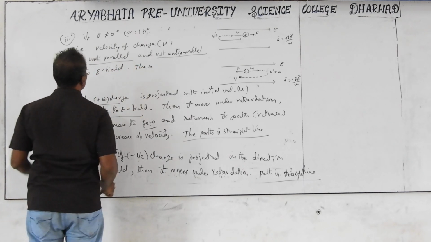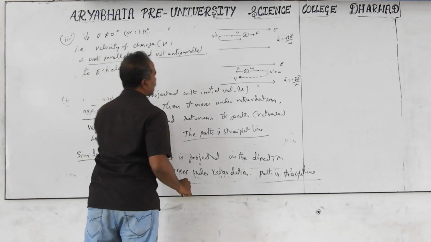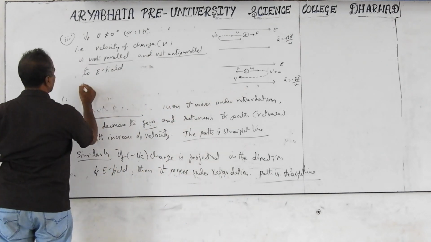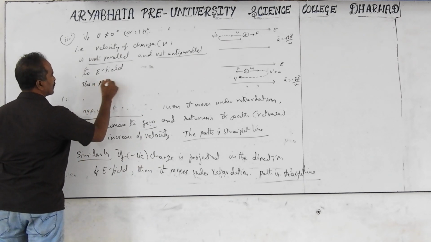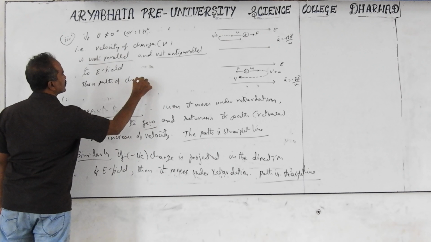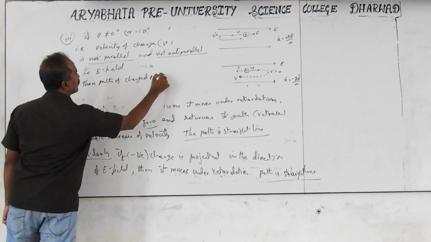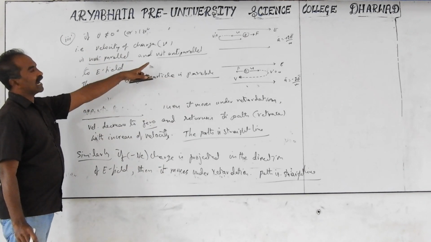Then the path of the charged particle is parabolic. Zero means parallel, same direction; 180 means anti-parallel, opposite direction.